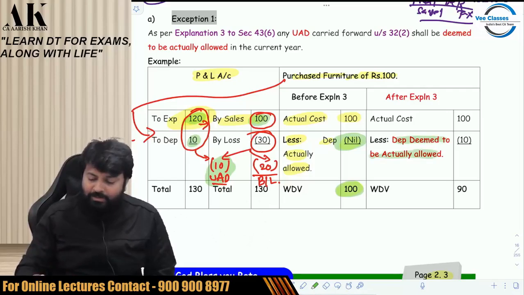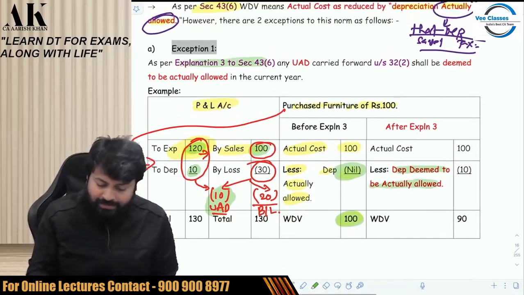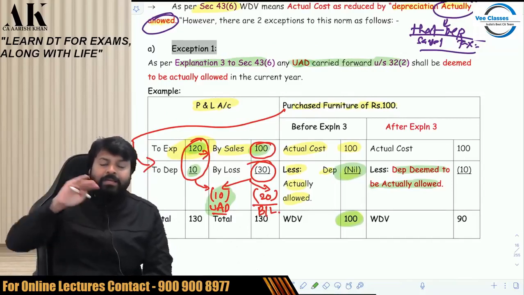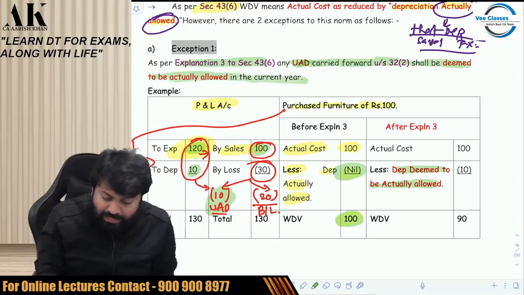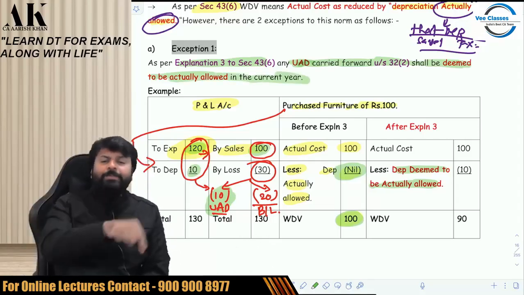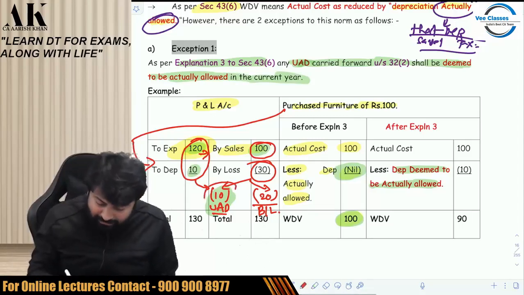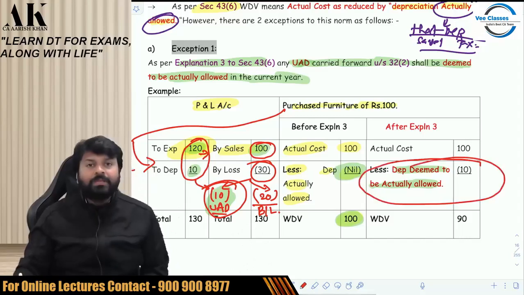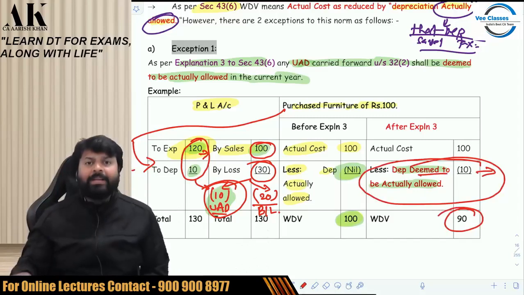Depreciation deemed to be actually allowed means what? As per Explanation 3 to section 43(6), any UAD carried forward under section 32(2) shall be deemed to be actually allowed in the current year. You have to treat it as deemed to be allowed in the current year. So whatever UAD is coming in front of you over here, that is deemed to be actually allowed. It is not actually allowed, but deemed to be actually allowed. You have to reduce from the block and make it 90 rupees.